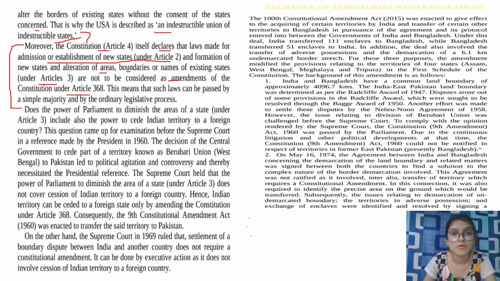You don't need the amendment procedure under Article 368, Part 20, because it is a huge process, and it takes time and is lengthy. So you can do this if the Parliament thinks it fit for the betterment of the country.